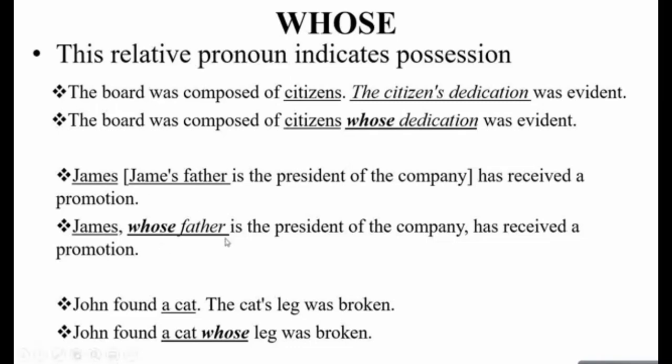Another example is John found a cat. The cat's leg was broken. So we are talking about the leg of the cat. As the result, इसका relative clause बनेगा John found a cat whose leg was broken. Since we are talking about the leg of the cat, तो इसको हम replace कर देंगे और refer करेंगे with the word whose.